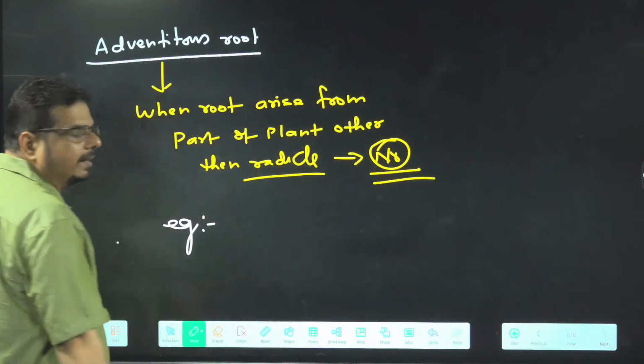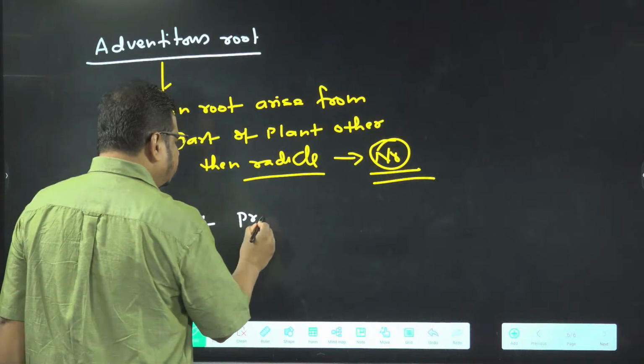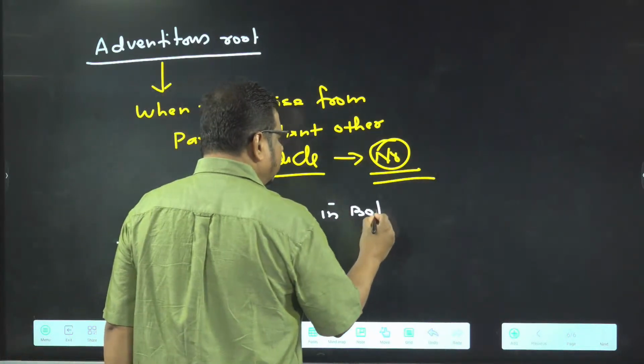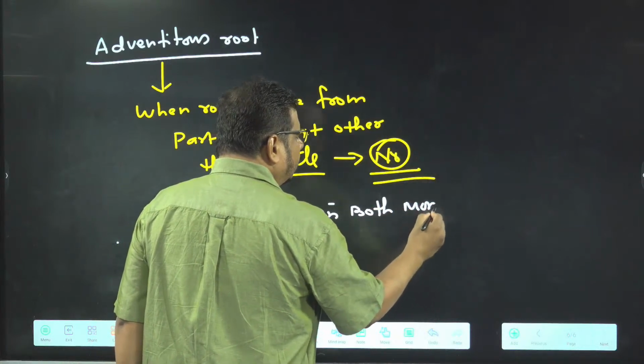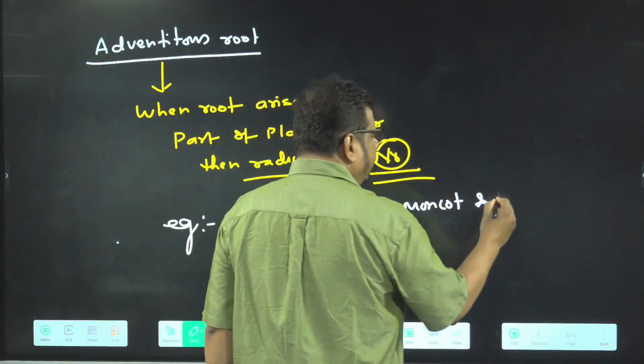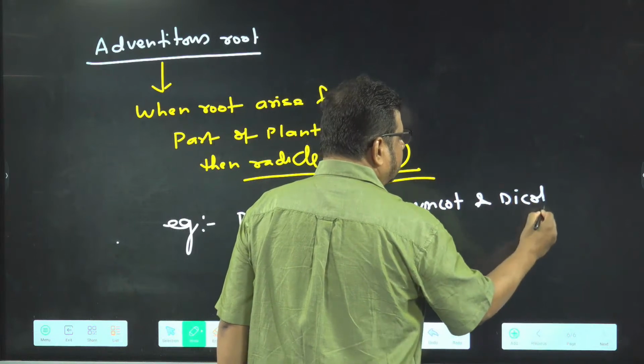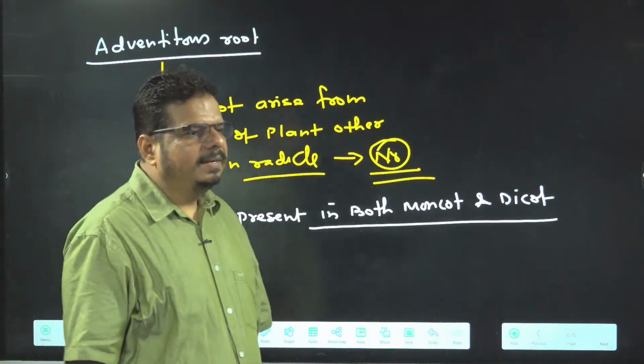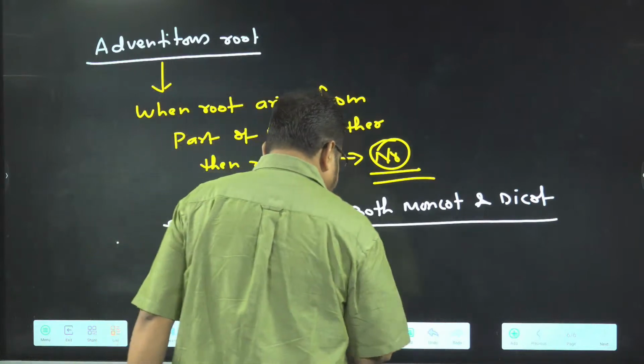Now I am coming to where this adventitious root is present. It is present in both monocot and dicot. I am asking a question from you.